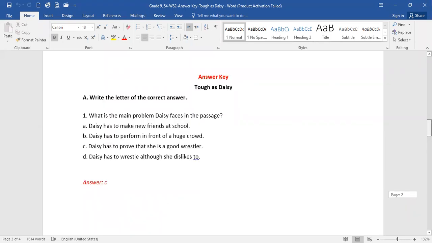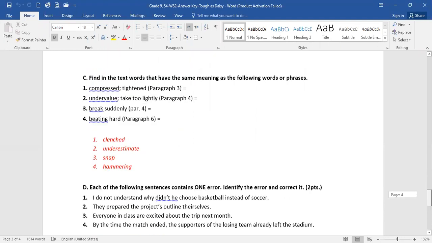Okay, let's move on to part D, which is finding grammatical mistakes. Each of the following sentences contains one error. Identify the error and correct it. Important thing, identify it means tell me what the error is. Write the mistake, put an arrow, and then put the correction. Don't just write the correction. You might lose the whole point. At best, you will get only 1/4 of the credit here.